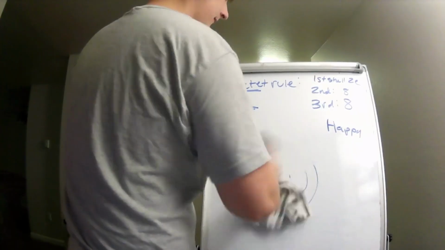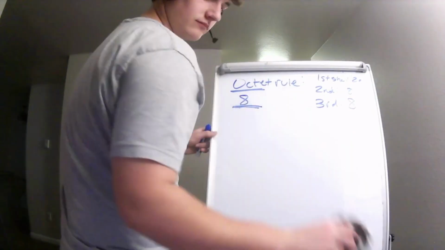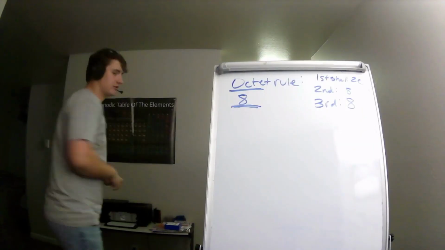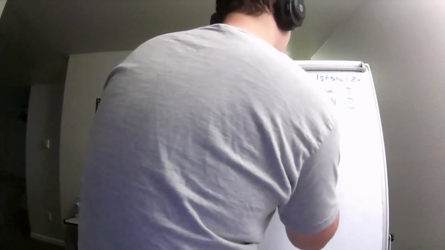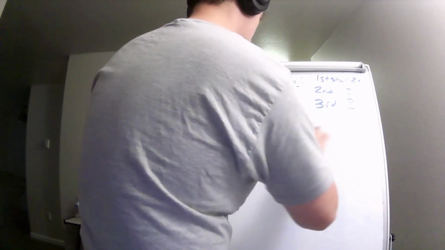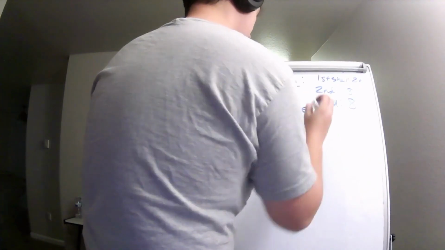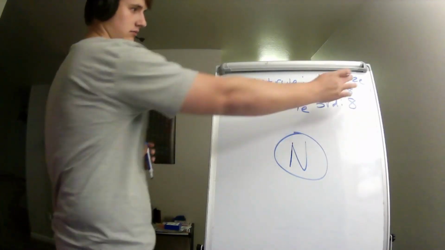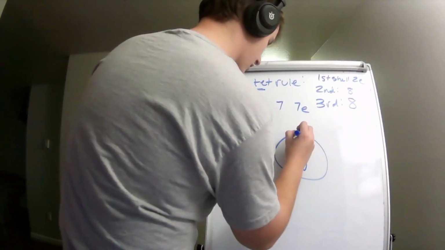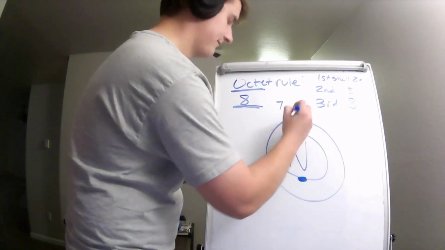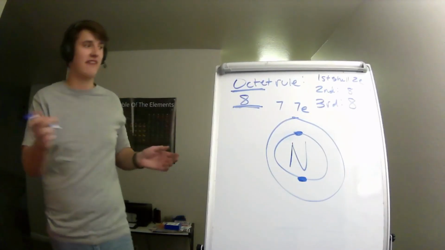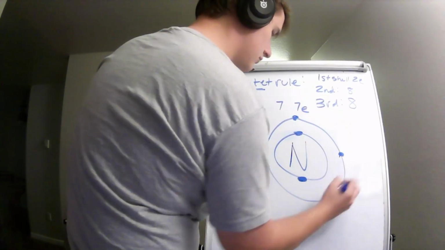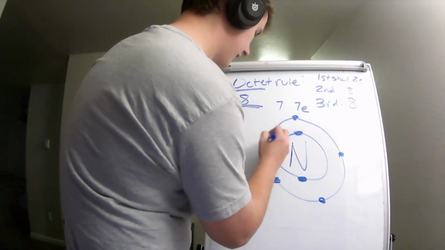Let's do another practice problem. So let's take nitrogen. Nitrogen has an atomic number of 7, which we're going to assume means it has 7 electrons. So 7, meaning 7 electrons. Okay, so let's do the rule. In our first shell, we can hold how many electrons? 2 electrons. So let's draw them out. 1 electron, 2 electrons. Now, we started with 7, right? So now, 7 minus 2 is 5. We have 5 more. So 1, 2, 3, 4, 5.